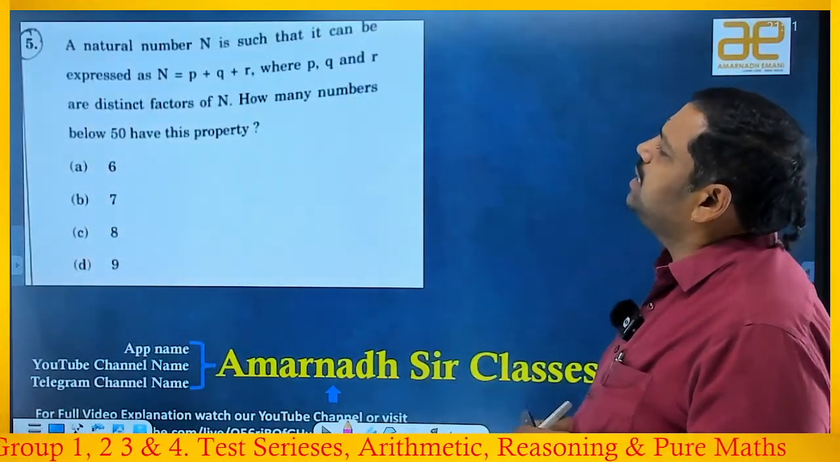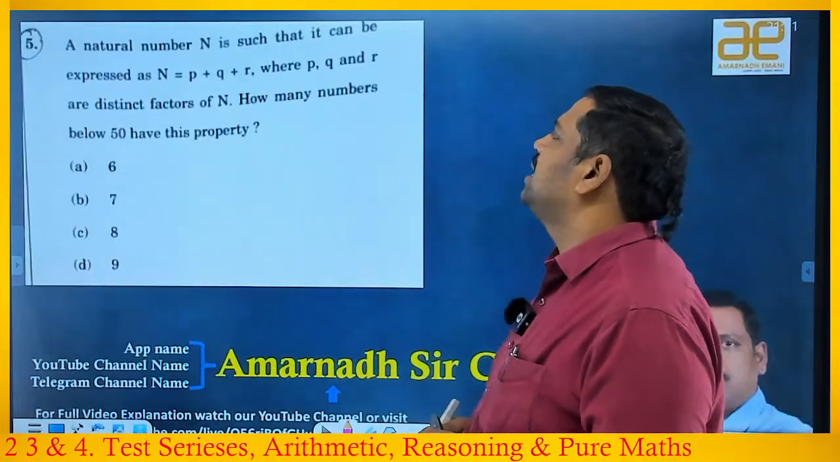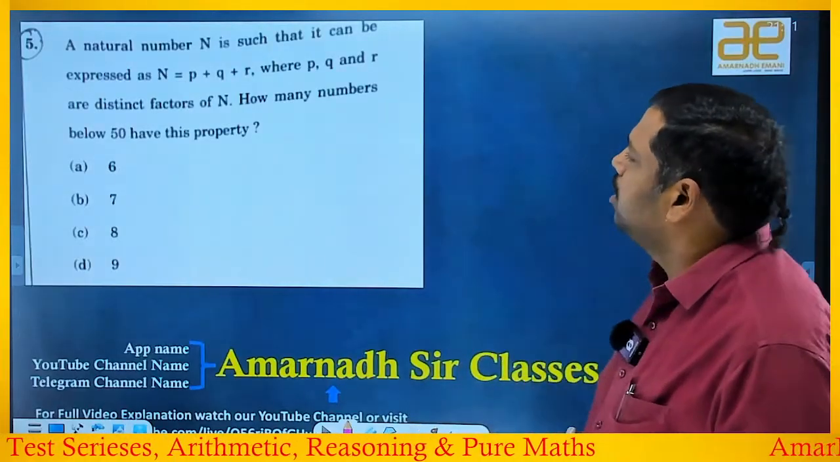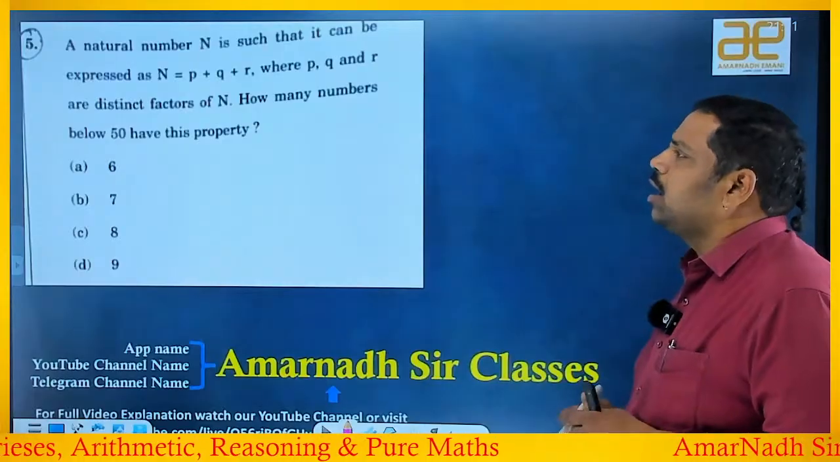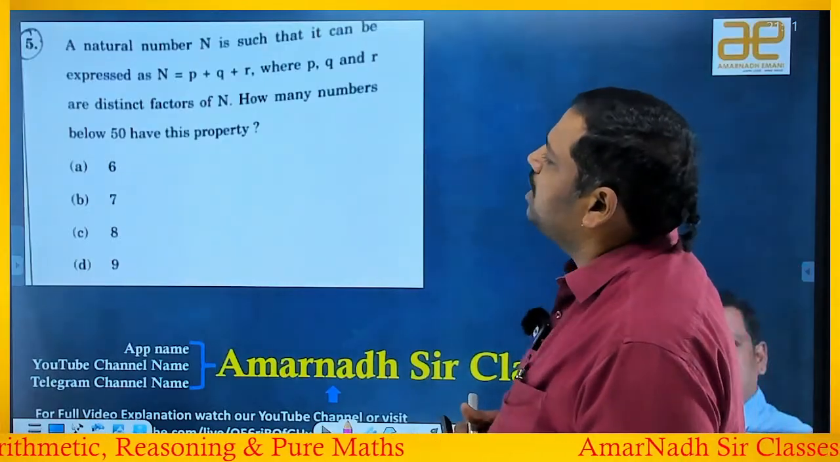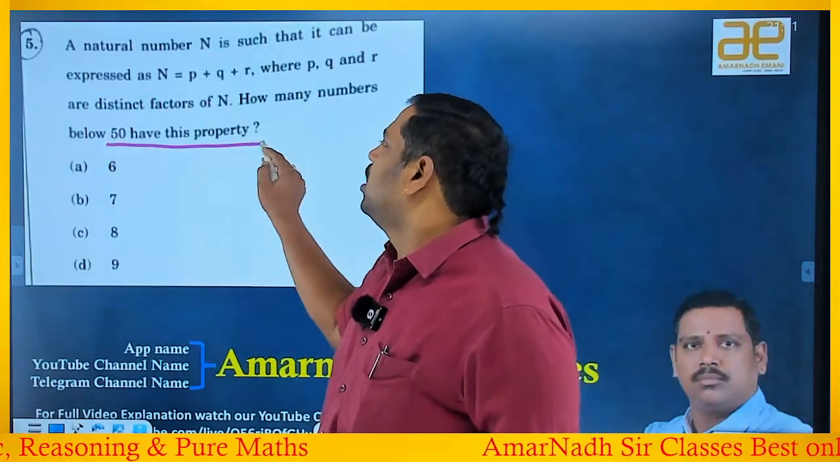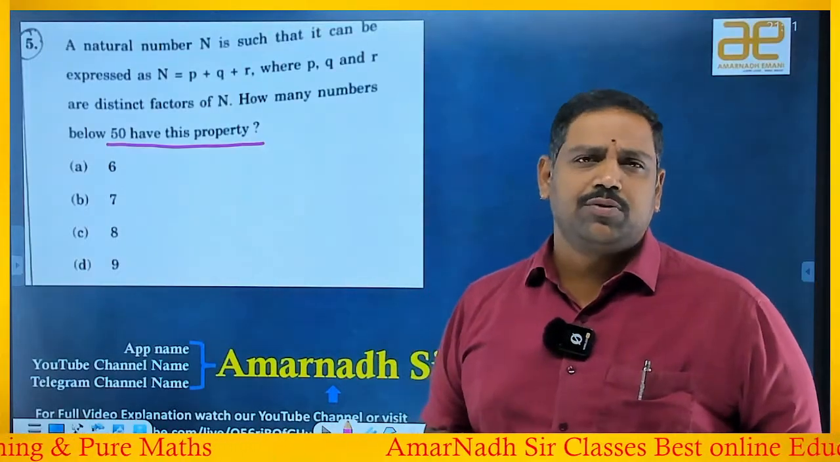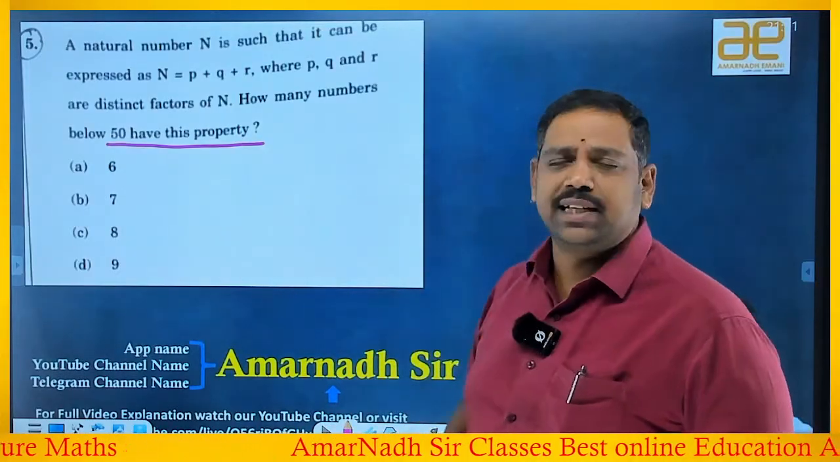A natural number n is such that it can be expressed as n equals p plus q plus r, where p, q and r are distinct factors of n. How many numbers below 50 have this property? If you observe, most students in general will not answer this question in the examination.